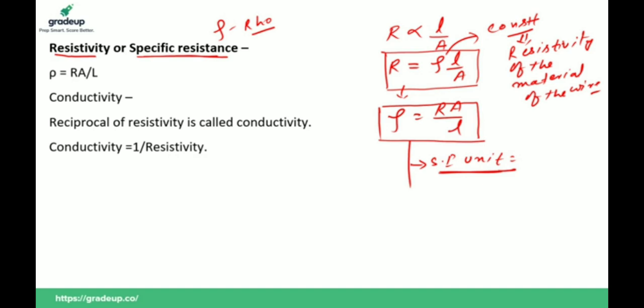What should be the SI unit of resistivity, or specific resistance? So rho is equal to Ra upon L. Here R is resistance, and the SI unit of resistance is ohm. A is the area of cross section, so meter square. And L is the length of the wire, meter. So meter and meter cancel out, and we get the SI unit, that is ohm meter.